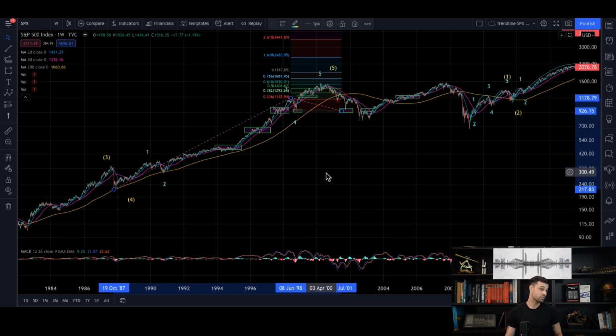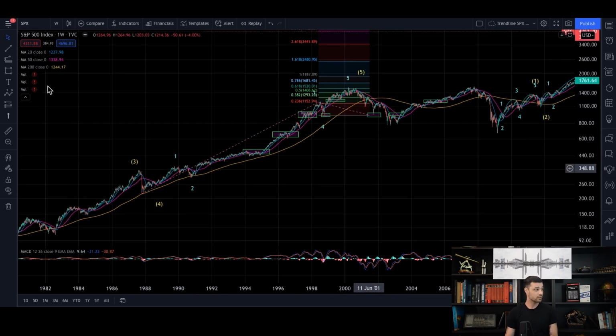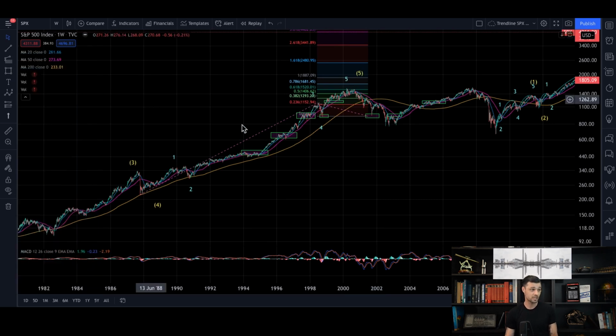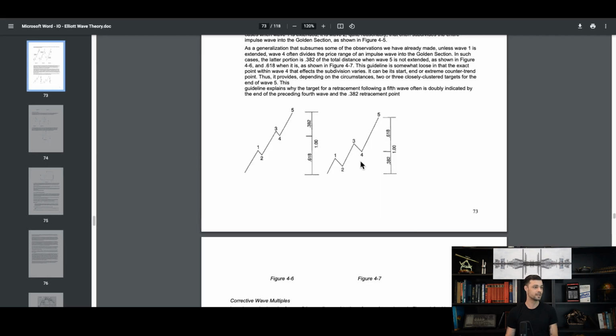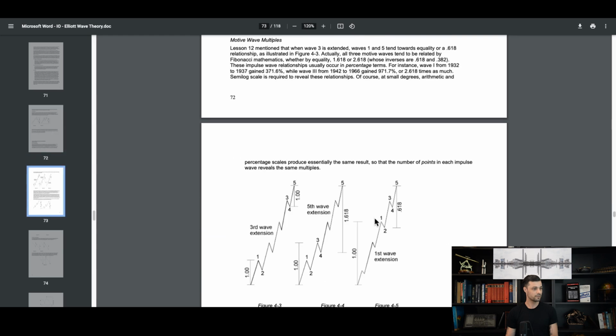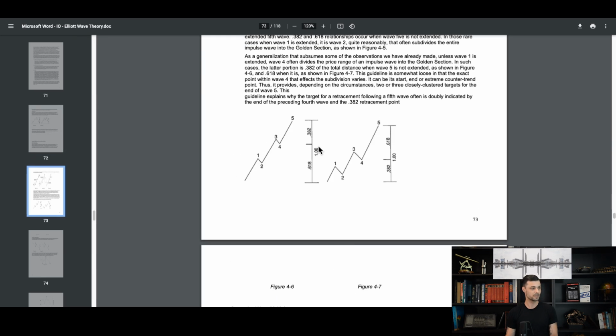And here, surprise, it's going to the 0.618. Okay, so I measured 1 plus 3 and applied it to the bottom of the fourth. The tool is here, guys, for those who want to try: Trend-Based Fib Extension on TradingView. And here we go to the 0.618. Exactly like it was said in this book written 50 years ago. In a third wave extension, we usually have this ratio.